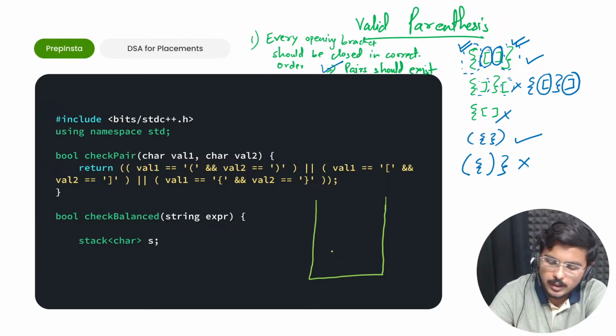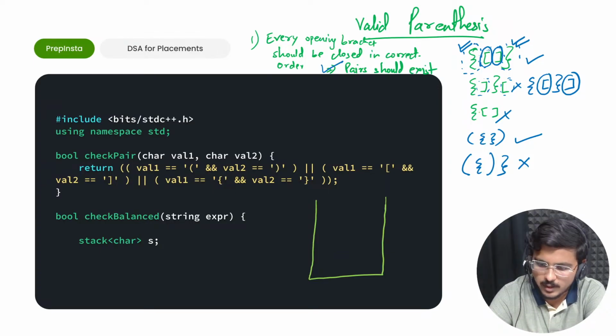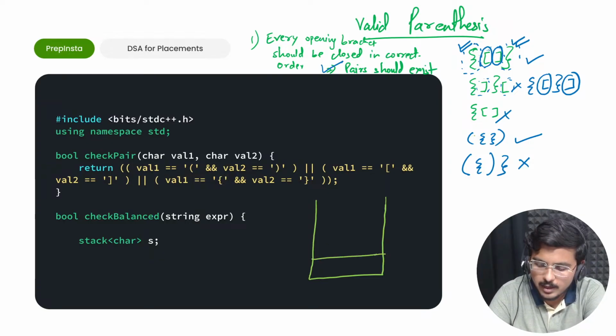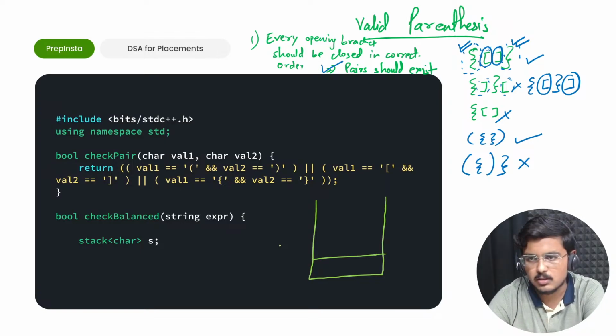Number one, whenever I find an opening bracket, I'll push it in the stack. Whenever I find a closing bracket, I'll pop the topmost element. I'll check whether it is the correct pair. If it is the correct pair, I'll simply discard it. If it is not the correct pair, I'll simply say it is not valid.